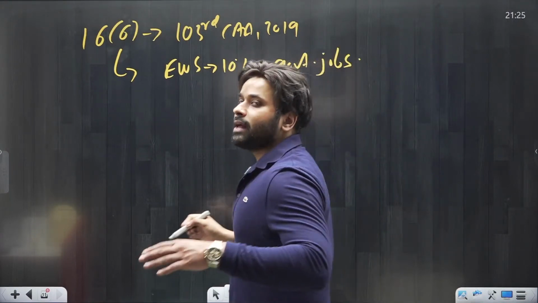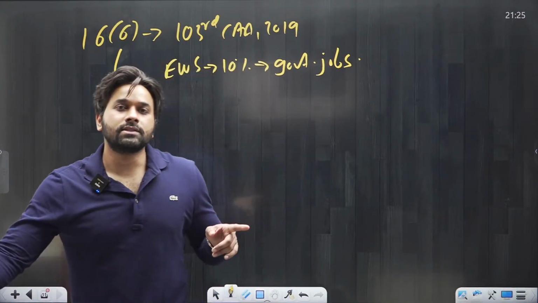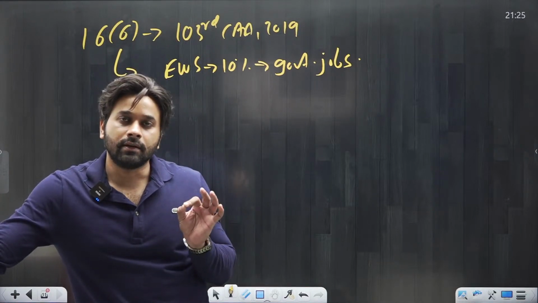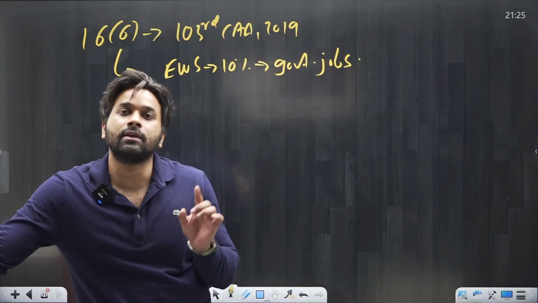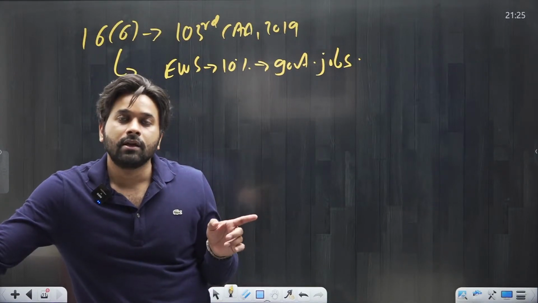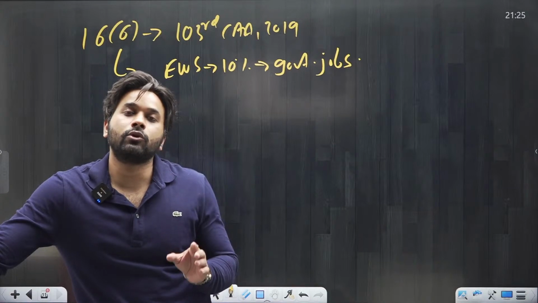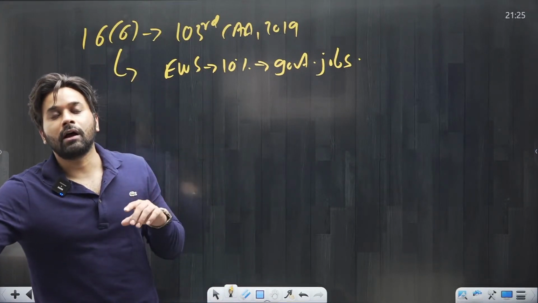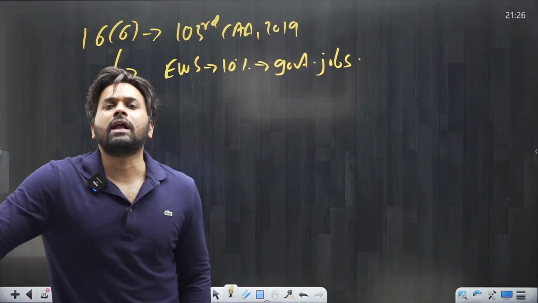So now we all know that by the 103rd Amendment Act, Article 15 Clause 6 and Article 16 Clause 6 were inserted. Article 15 Clause 6 deals with giving 10% reservation to EWS in colleges, whereas Article 16 Clause 6 says that 10% reservation should be given to the EWS category in government jobs. Both these provisions were inserted by the 103rd Amendment Act of 2019. So with this, we are done with Article 16.